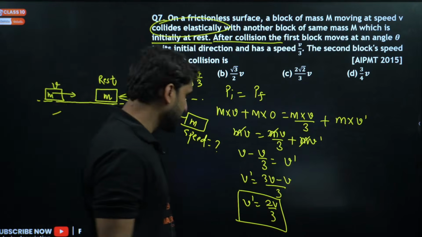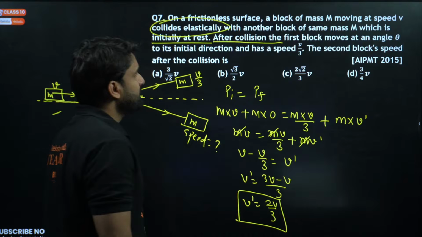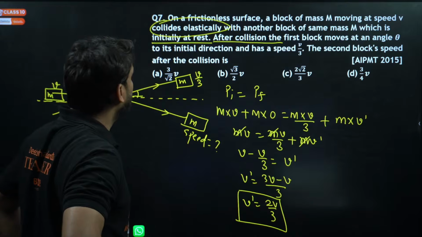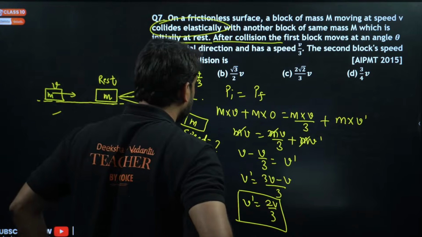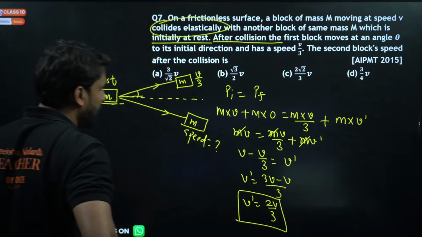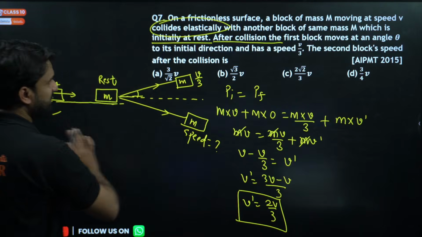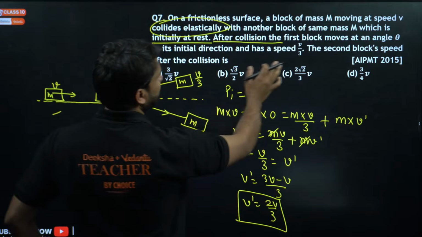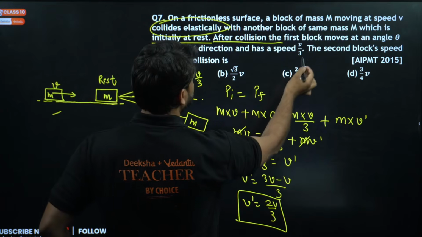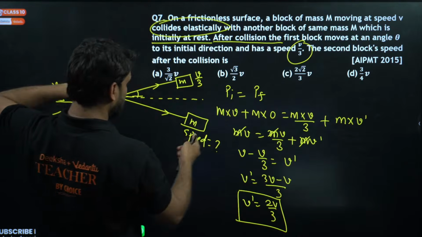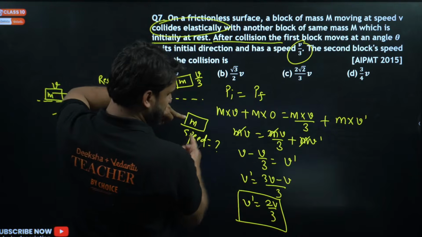Which option will be there? The first block moves with an angle theta. The initial momentum of the system is mv, and the final momentum has mv by 3. The mass is the same, and what will be this velocity?